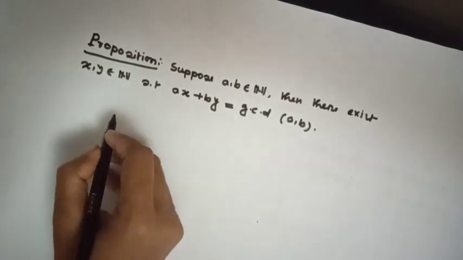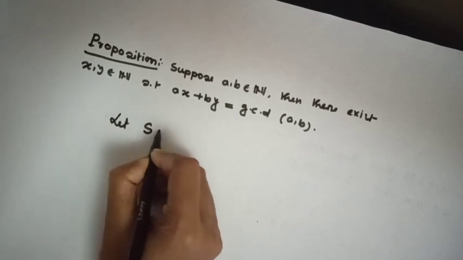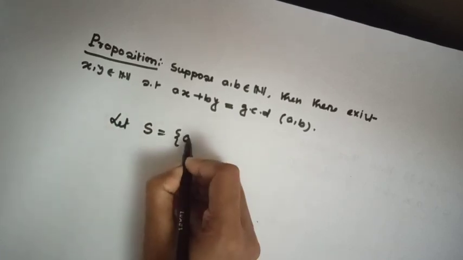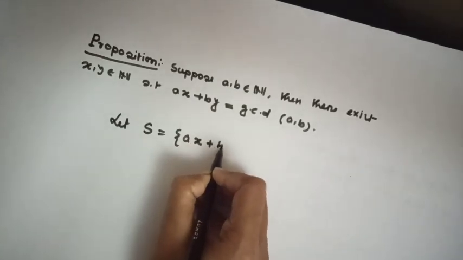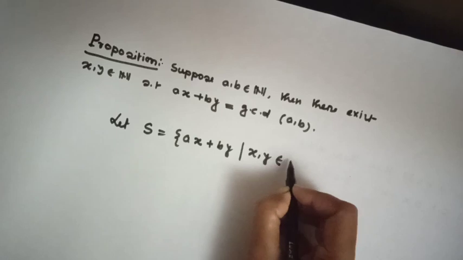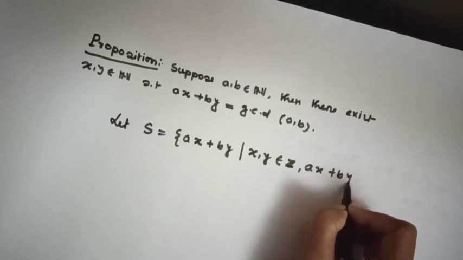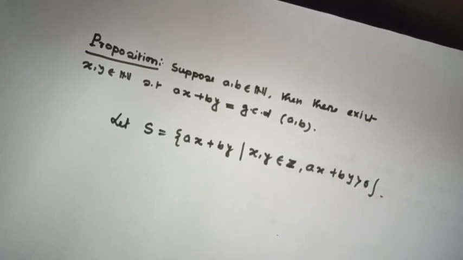Let's see the proof. Let S equal the set of ax plus by such that x, y belong to the integers, with the condition ax plus by strictly greater than 0.